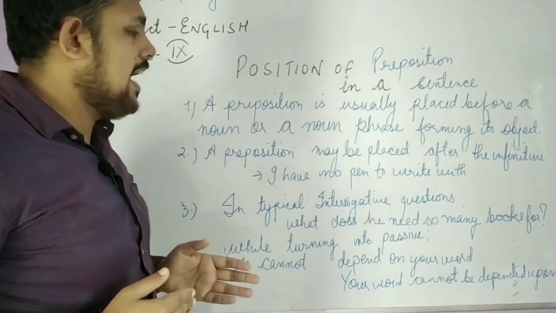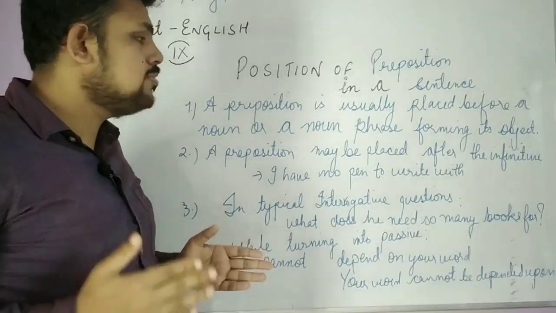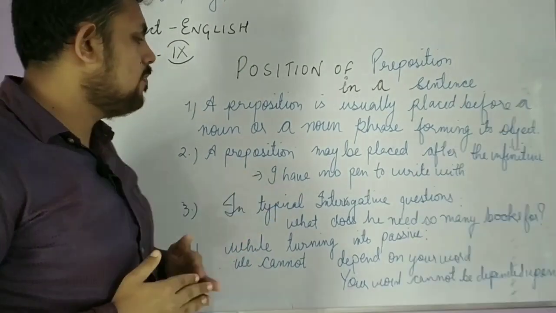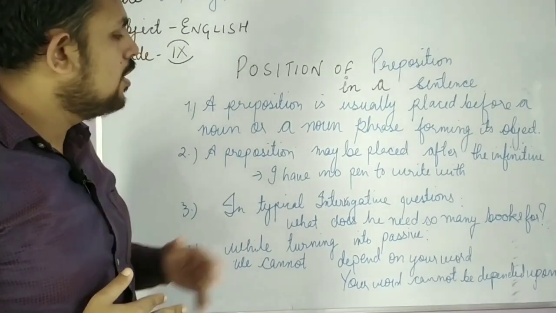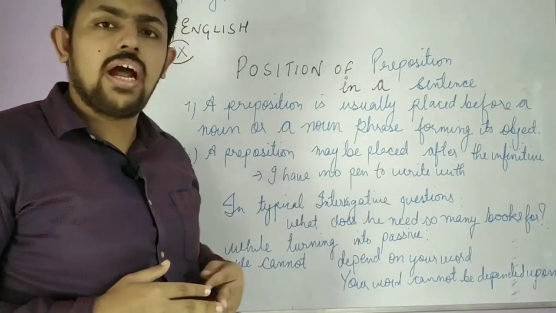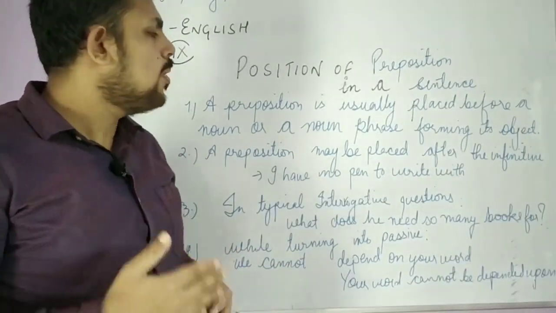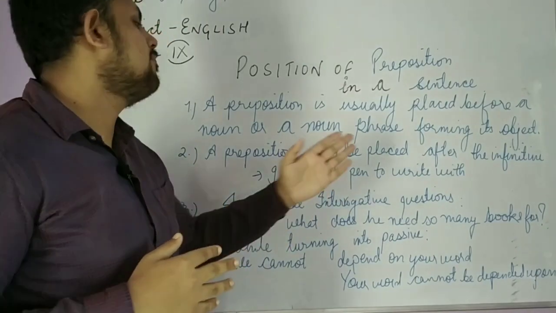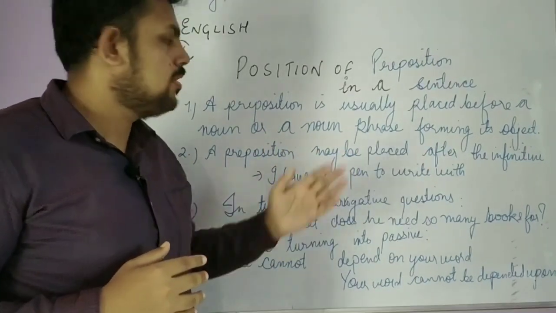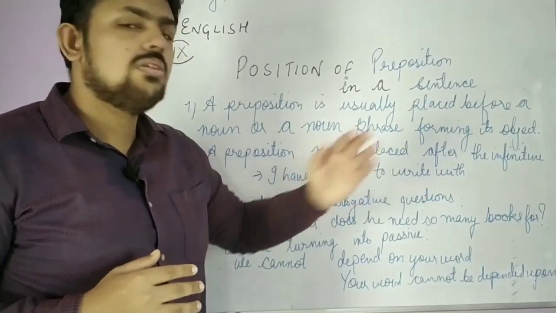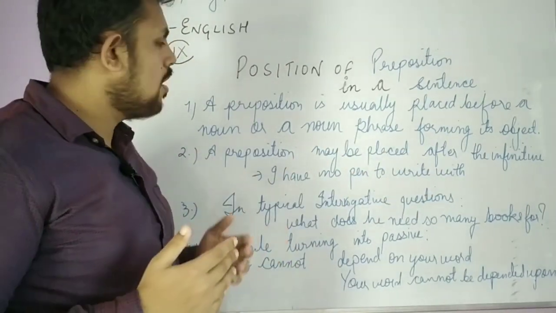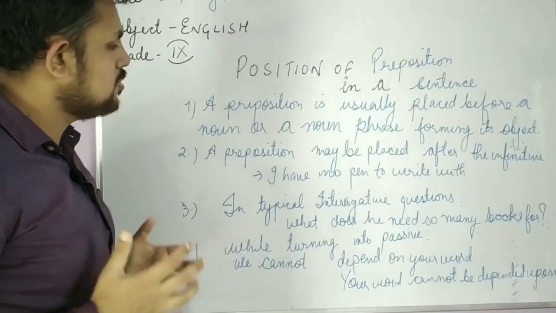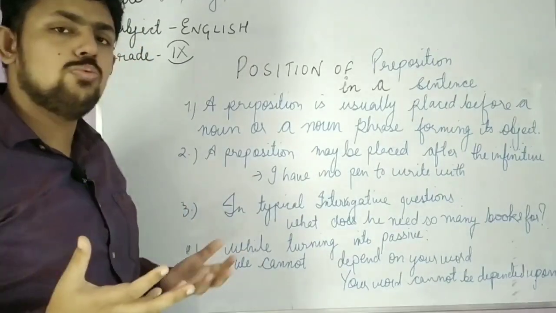Here see, I have no pen to write with. What do you see here? Here we have the infinitive to with the verb write, to write, and here we have used the preposition with at the last of the sentence after the infinitive verb. So it is the position of the preposition. It comes at the last when we are using the infinitive verb.